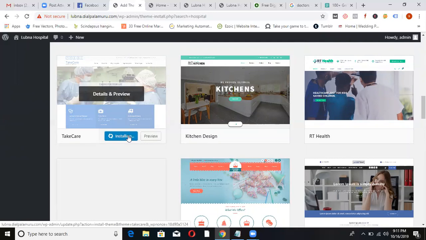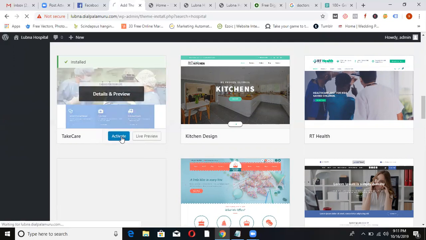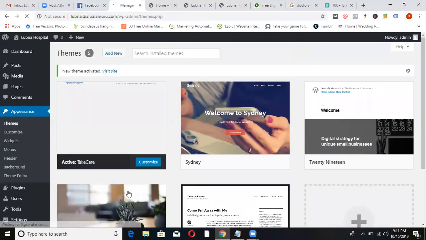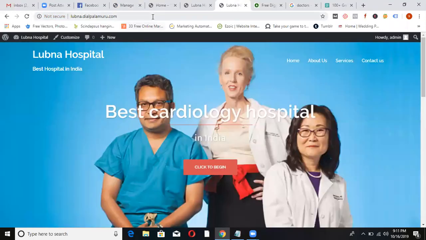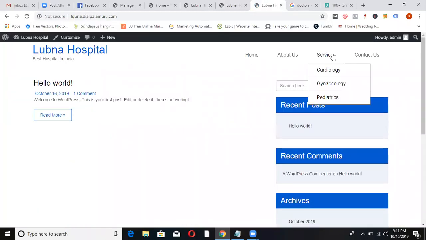And then again, you have to create all the pages and the menus. No, no, no. Pages, menus, everything will be done, but only the customization part you have to do. Let me show you. The website was like this, right? Now see the website. This is our new website. Menus will be there. No hospital is there, but the look and feel has been changed.